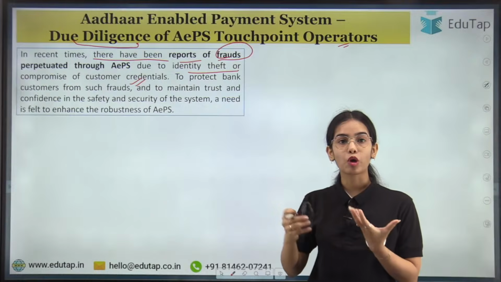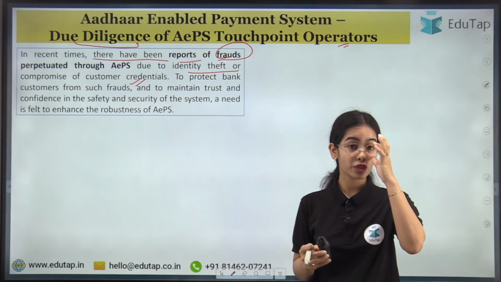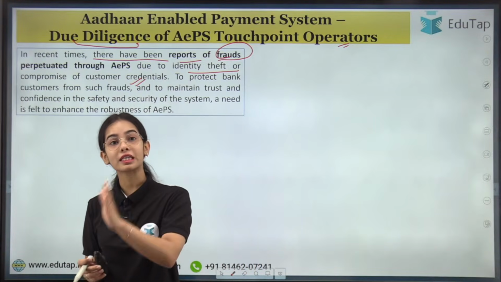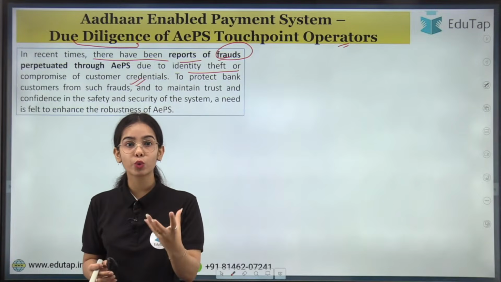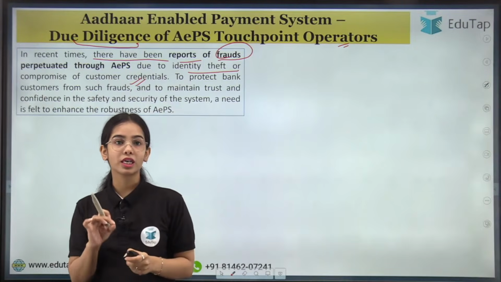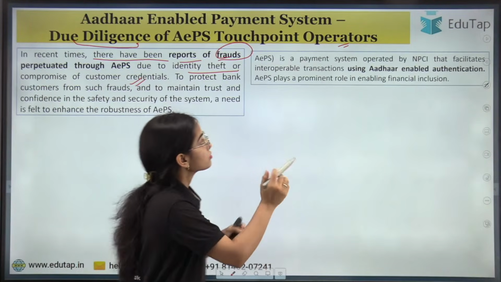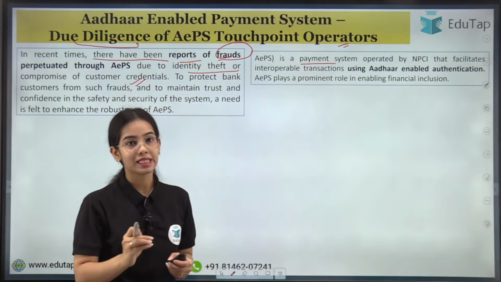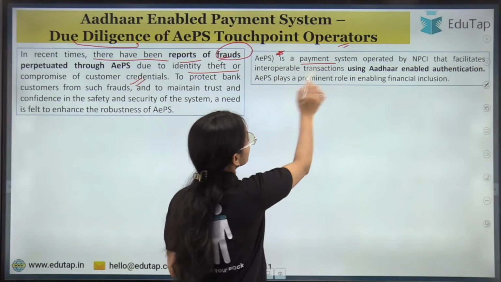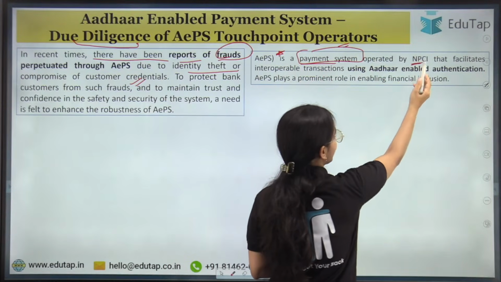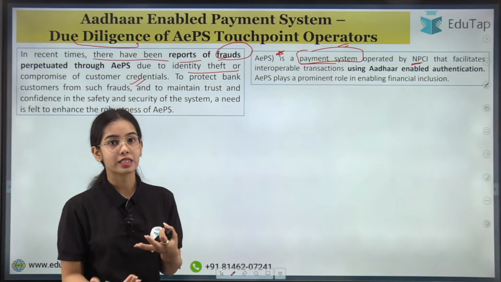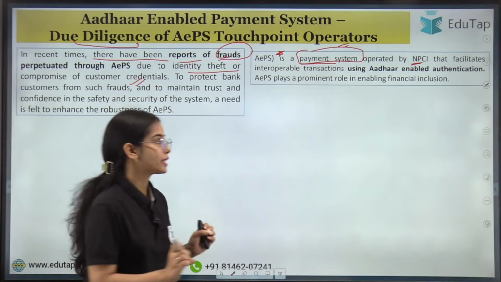To understand what problem was coming in the Aadhaar enabled payment system, you first have to understand what the Aadhaar enabled payment system is. Then you will understand how the cheating was happening, how the cloning was happening, how the data was being stolen, okay? So let's first understand the Aadhaar enabled payment system. It is a payment system operated by the NPCI, National Payments Corporation of India, and this is a bank led system, that facilitates interoperable transactions using Aadhaar enabled authentication.